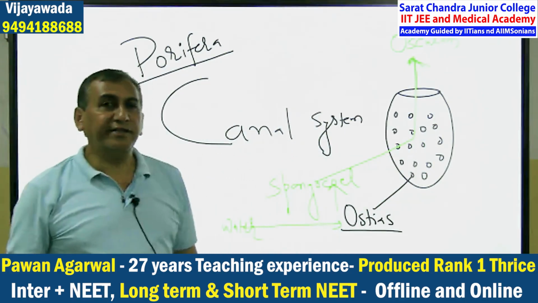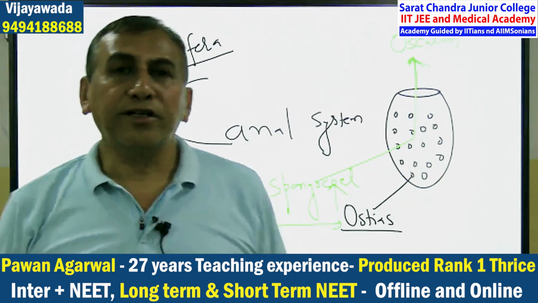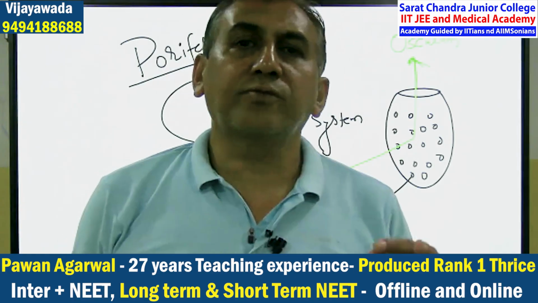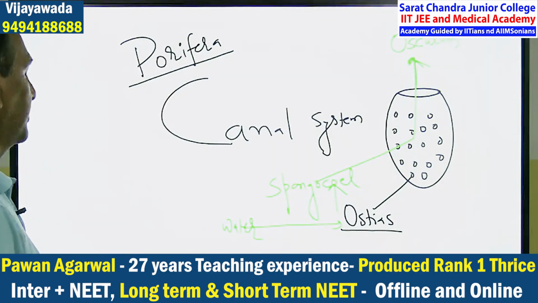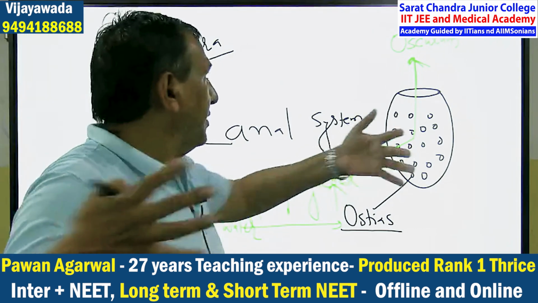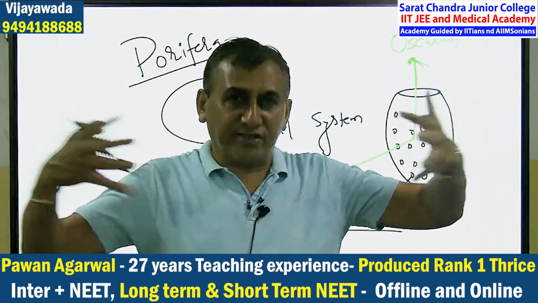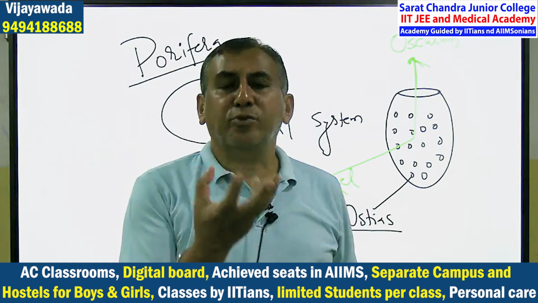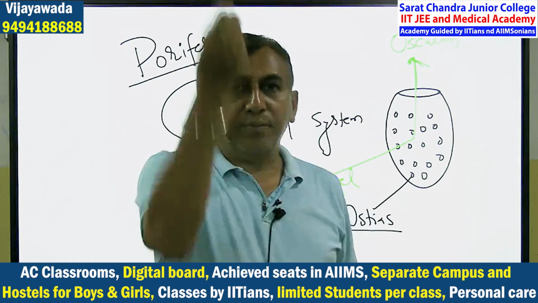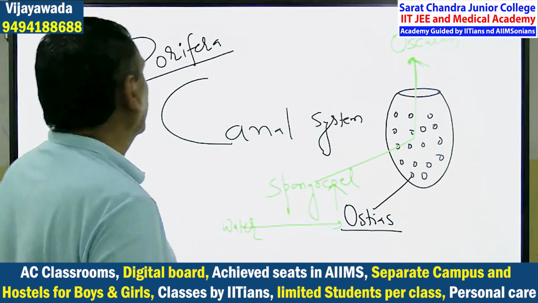In the NEET exam, they ask what is the direction of water flow in the canal system in sponges.